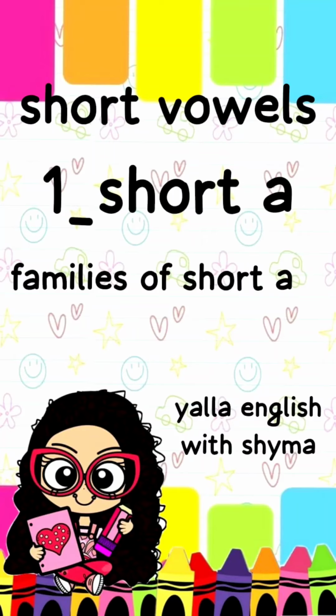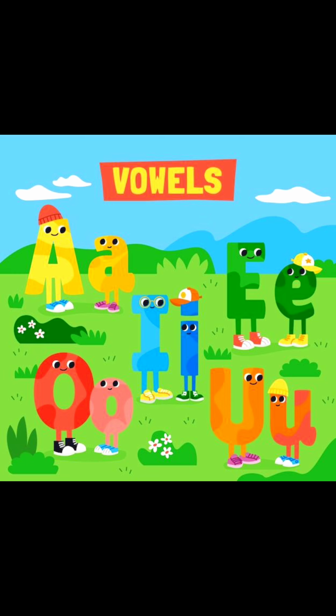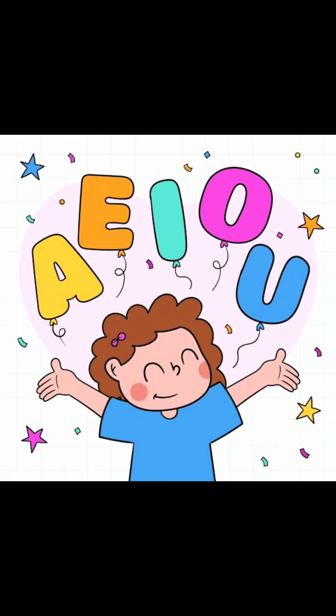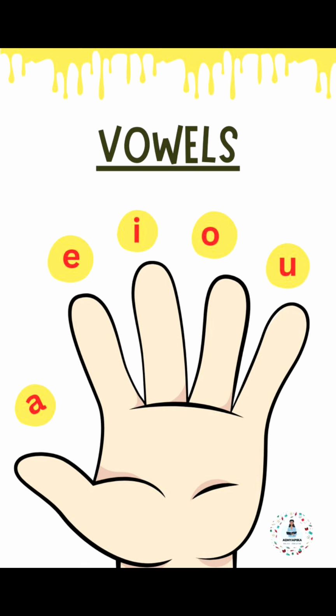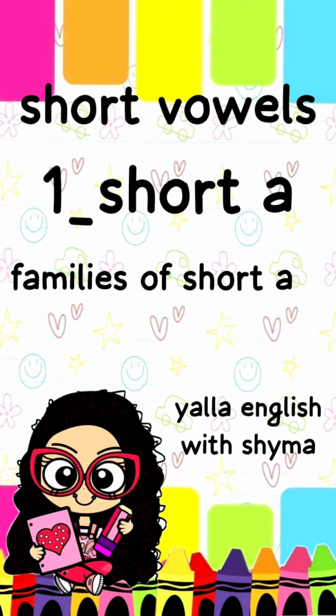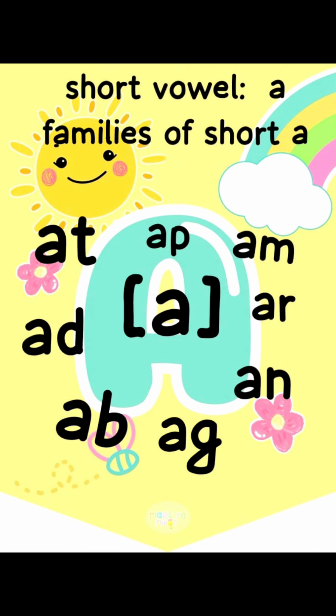Hello, let's learn more about the short vowels. In English, there are 5 vowels: A, E, I, O, and U. The first vowel, A, has 7 families.